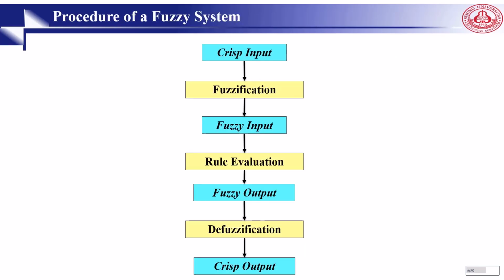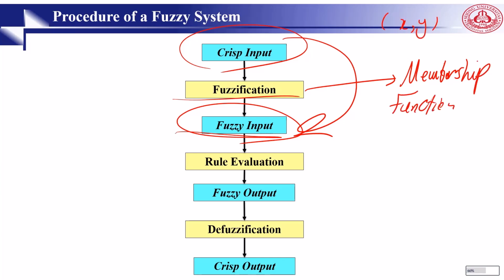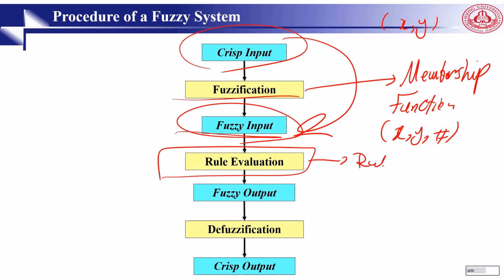Here is the procedure flowchart of a fuzzy system. The input is crisp. Then we convert it using fuzzification to fuzzy values. Then we have fuzzy input. Crisp is converted to fuzzy input using fuzzification, and fuzzification is the membership function. This one is changed to x, y, and membership degree. Then we have rule evaluation. This is rule. Rules are here. Then we have some fuzzy output based on inference.